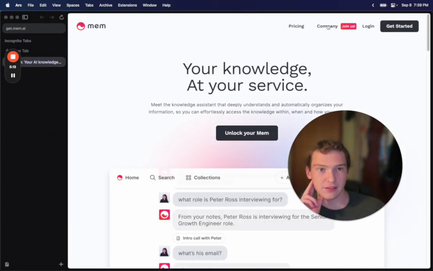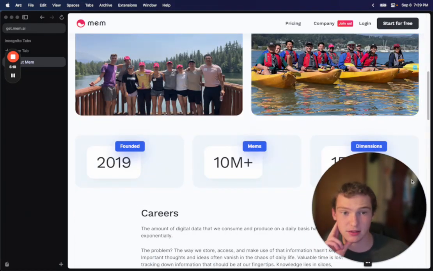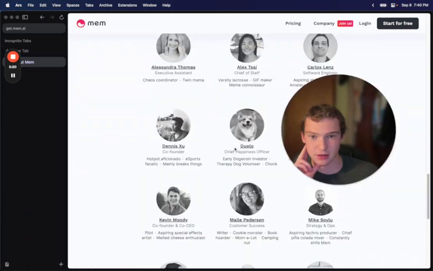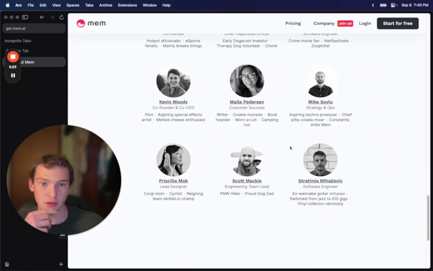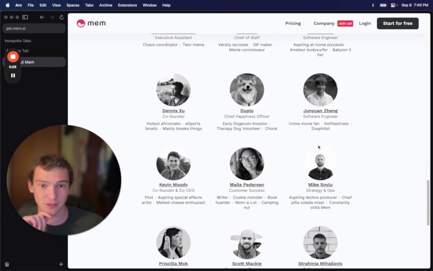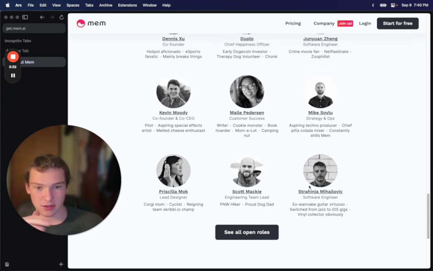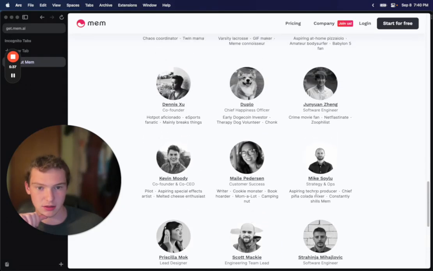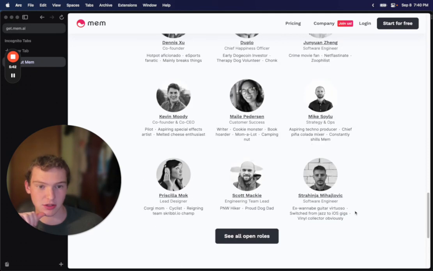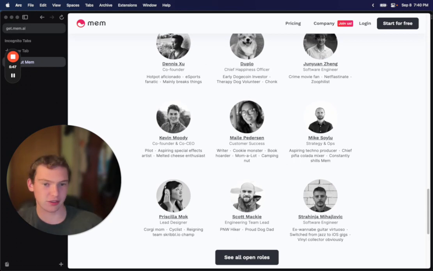They literally have all these team members. Look at this, they were founded in 2019. I was looking at this last night. Look at all these people. There's 12 people on this team. Is that 12? Yeah, that's 15. No, that's 12, I'm tripping. 15 people. Look: software engineer, designer, team lead, strategy, customer success, co-founder. So they have 2 software engineers, and the rest of these people, I don't know what they do.